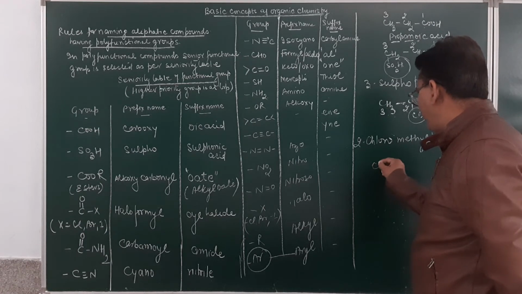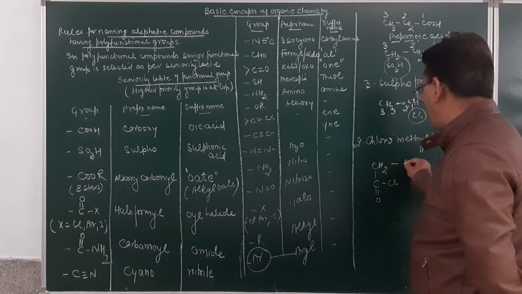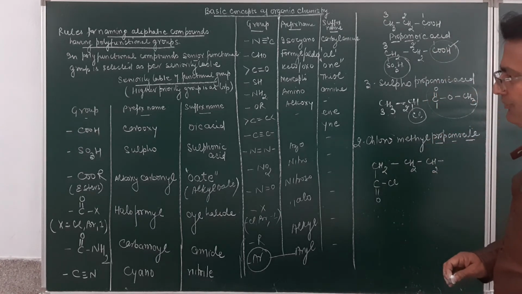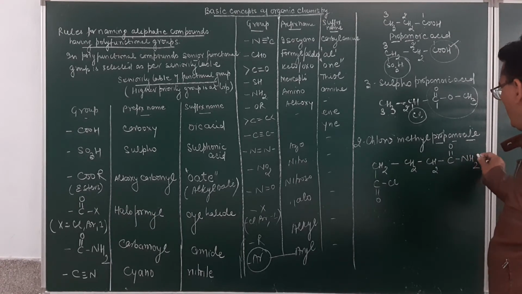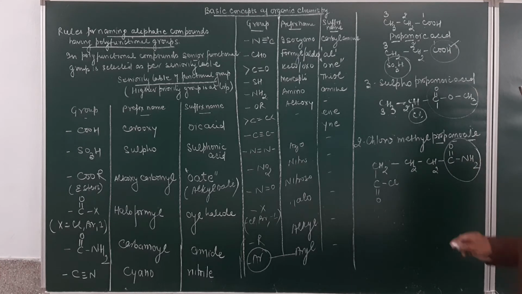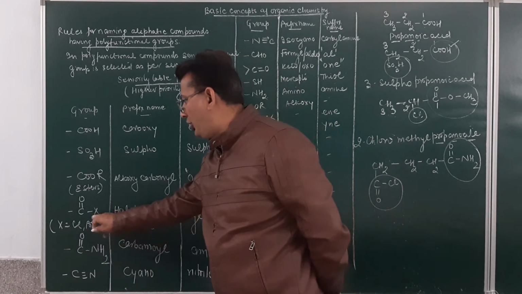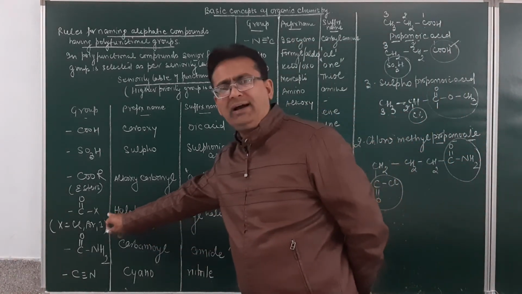Suppose we have the name of this compound. Just see over here. This is CH2 and C double bond O and Cl, and then we have CH2, then CH2, and then over here we have the group C double bond O and NH2. In this case there are two functional groups. One is CONH2 and one is COCl. Out of CONH2 and COCl, which is more senior? COCl. Both are chain terminating and are part of the chain. So both will be selected in the chain, but the numbering will be done in such a manner that the COCl group gets the lower number as per the seniority table.